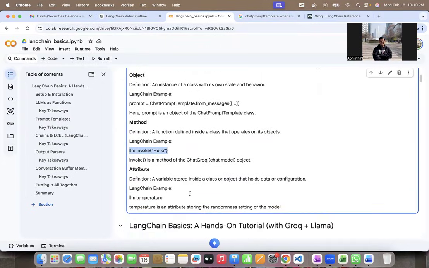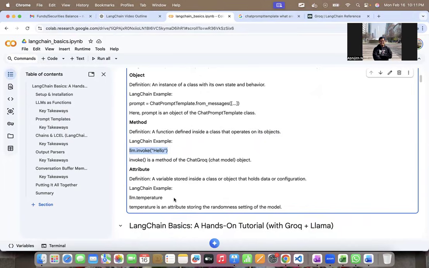And the last concept I want to talk about is an attribute. For example, an LLM object will have temperature as an attribute. An attribute is basically a bundle of data, or a specific piece of data, which is giving a particular personality to the object, if you will.